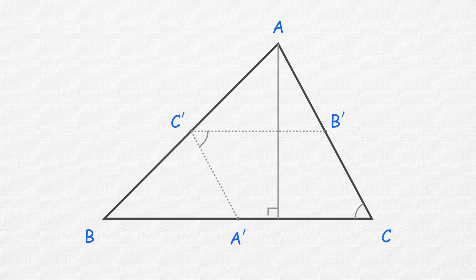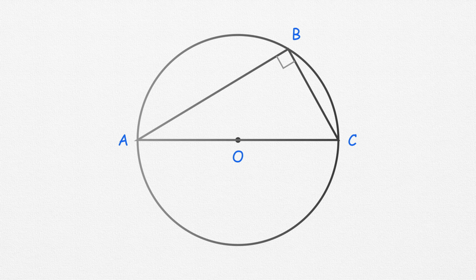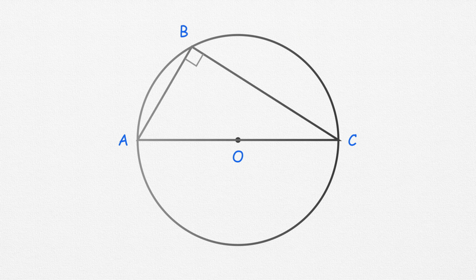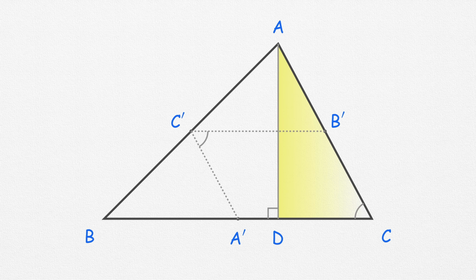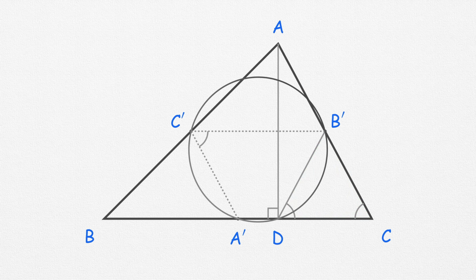Next, drop a perpendicular from vertex A to the base BC, and let it meet the base at a point we'll call D. Now, let's focus on the right-angled triangle ADC. In any right-angled triangle, the hypotenuse acts as the diameter of its circumcircle, which means the center to its vertex is a radius. Therefore, B' is equally distant from A, C, and from D. This makes triangle DB'C isosceles. So the 2 base angles are equal. That means D lies on the same circle as A', B', and C'.